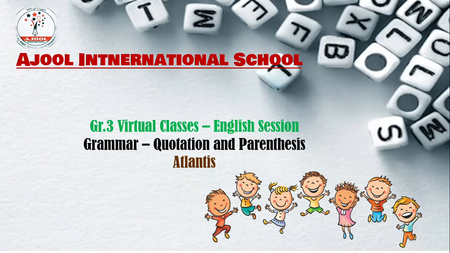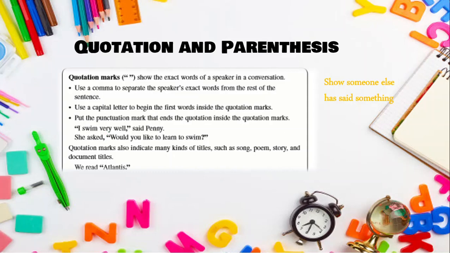Today's class is a grammar class. We'll be taking quotation and parenthesis. Now before starting with quotations, if you're reading books, for example stories like The Diary of a Wimpy Kid or any story, you realize that when someone says anything, there must be quotations.